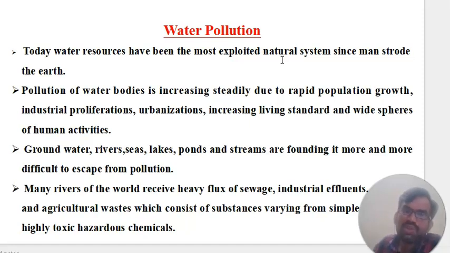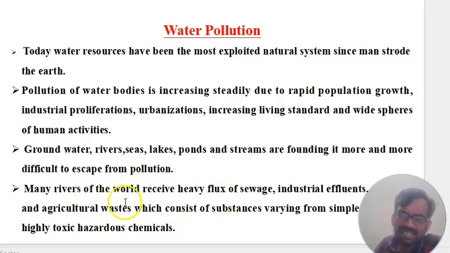The pollution of water bodies is increasing steadily due to rapid population growth and industrial proliferation, urbanization, increasing living standards and widespread human activities. The groundwater, rivers, seas, lakes, ponds and streams are finding it more and more difficult to escape from this pollution.